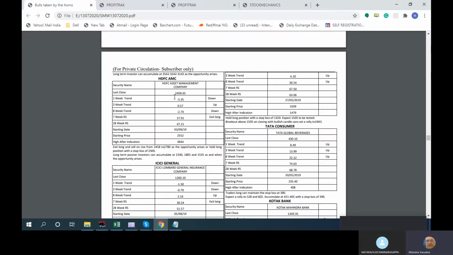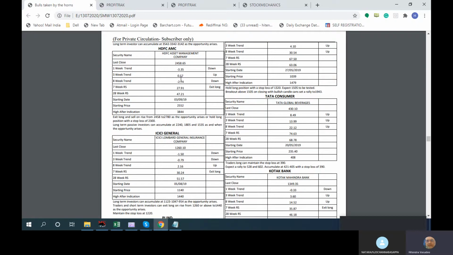Now say HDFC AMC. HDFC AMC has gone slightly weak actually. That is why you can see over here, in 7 weeks it has actually given an exit. So we say exit now, for the extreme short term. But then we take a passive long-term investor outlook: you got the price at higher levels, but now it is at low levels.